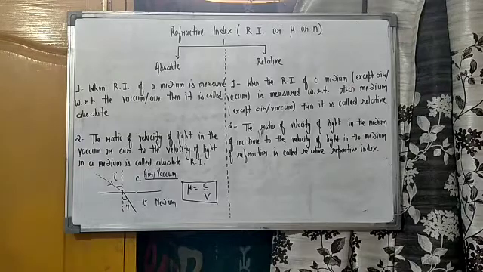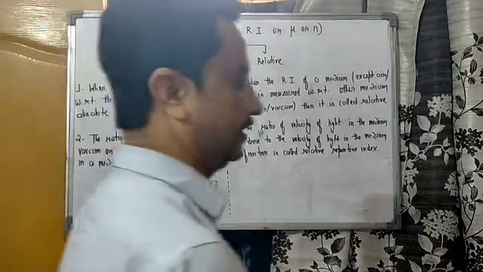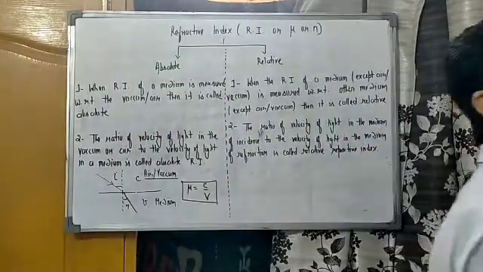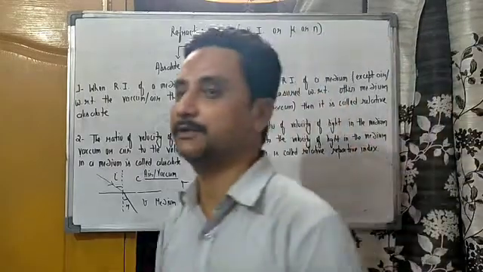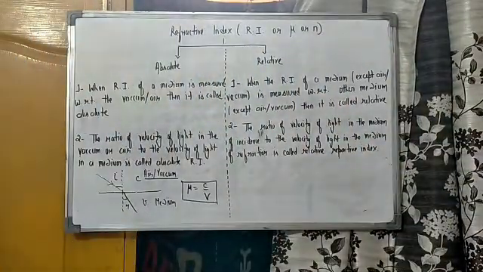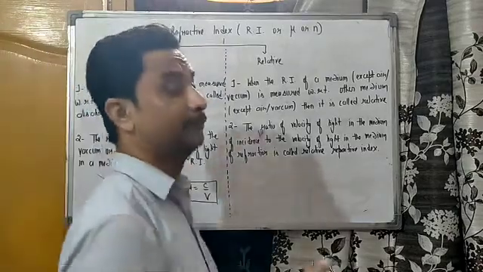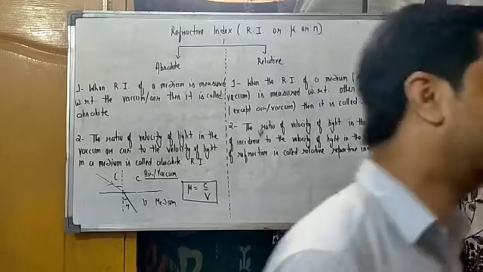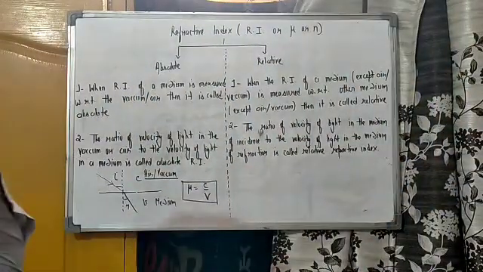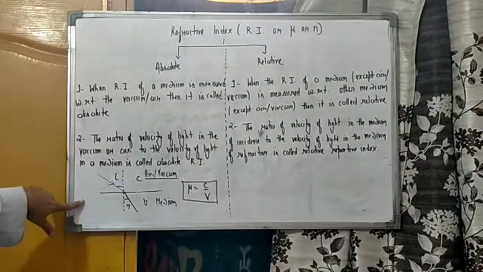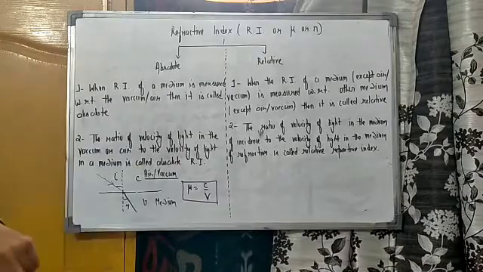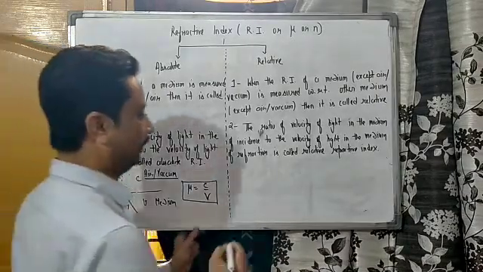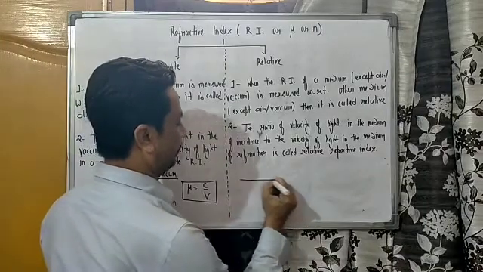Please be careful. In this case, it is not mandatory which medium is the medium of incidence and which is the medium of refraction. But when we are measuring the relative refractive index, both of these two mediums should not be air or vacuum. If one medium is air or vacuum, then it becomes the absolute category, not the relative one. Okay, now here we are going to consider two different aspects.